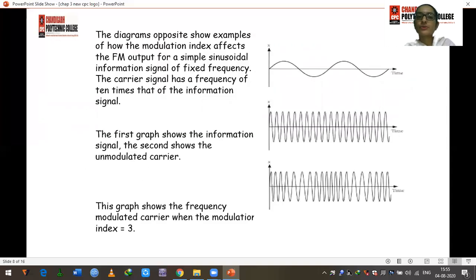The diagram shows examples of how a modulation index affects the FM output of a simple sinusoidal information of a fixed frequency. The carrier signal has a frequency of 10 times that of the information signal. Here on the screen, you are able to see the information signal. This is your information. The second one is your unmodulated carrier, which is a high frequency signal, and the third figure shows the frequency modulated carrier when the modulation index is 3.